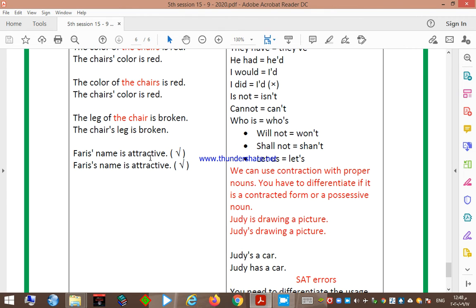Paris's name is attractive. If the proper noun ends with s, both ways are right. If you add just an apostrophe, it's right. If you add apostrophe s, it's right.